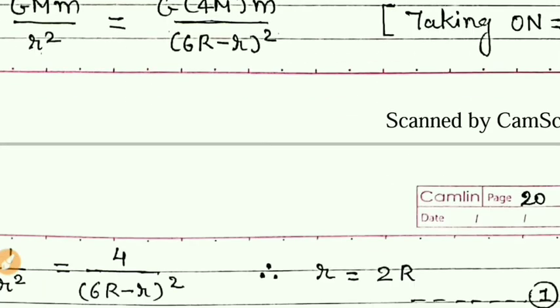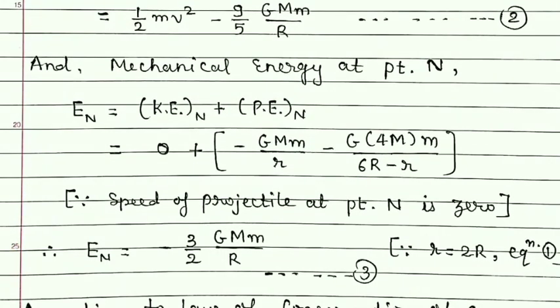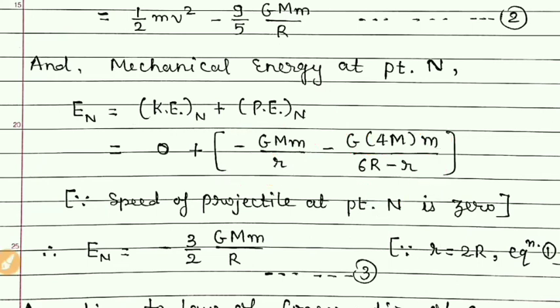So now it is quite simple, as we have done for this. The same thing we are doing here also. Potential energy is minus G M m upon, now the distance is r. Then for second sphere, minus G, mass of the second sphere, mass of the particle which is thrown, and distance is 6r minus small r. So I hope you understood this.